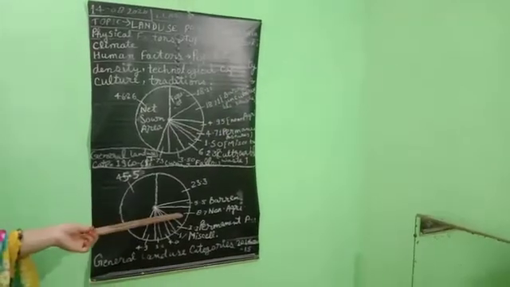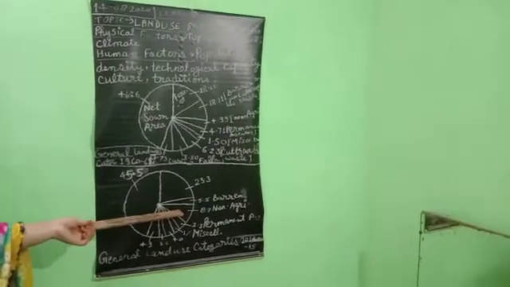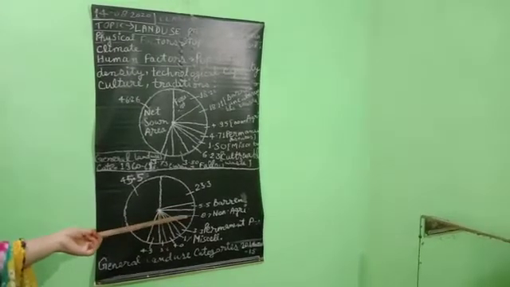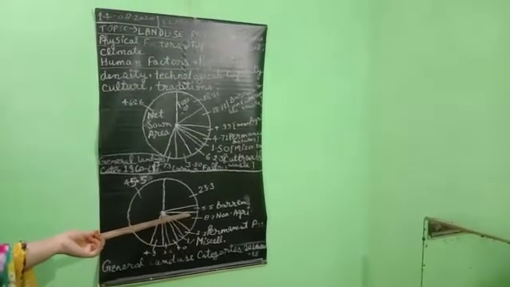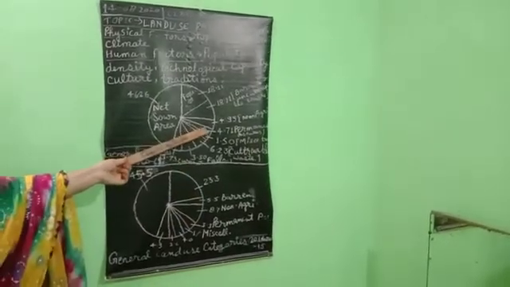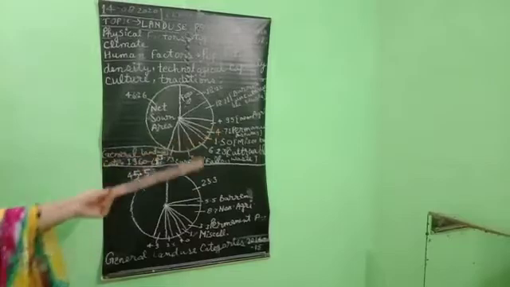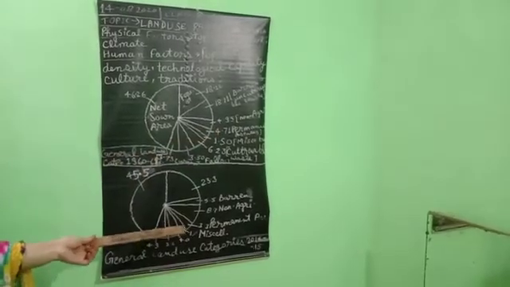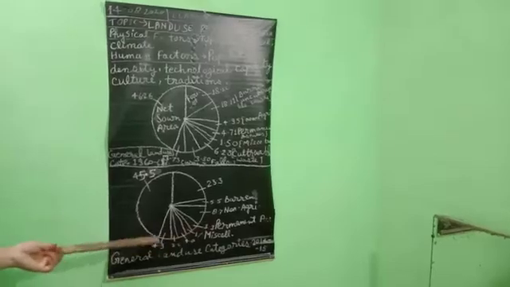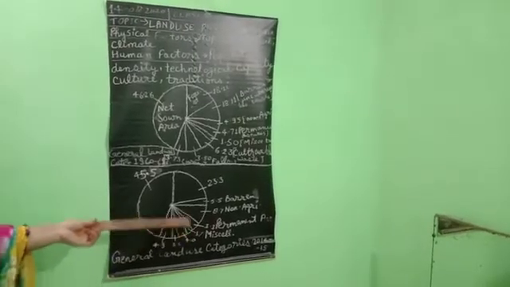Next one, the land under non-agricultural uses was 4.95% and now it is 8.7%. What is the meaning of non-agricultural uses? Like railways, railway tracks, etc. Next one, permanent pastures was 4.71% and now it is reduced to 3.3% in 2014 to 15.